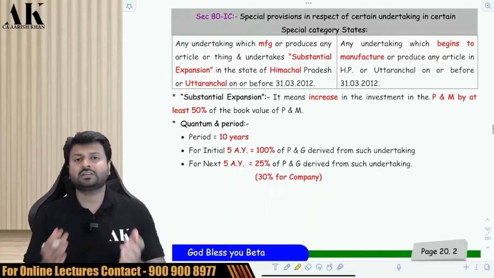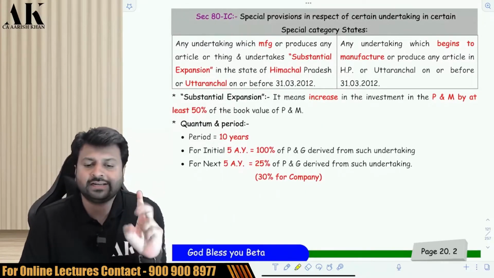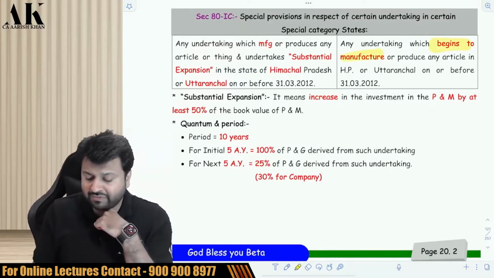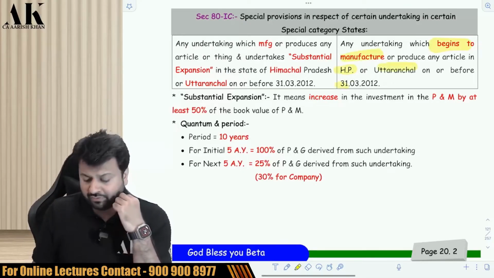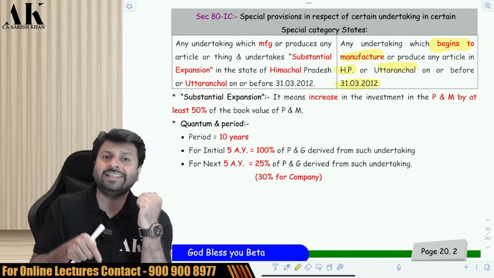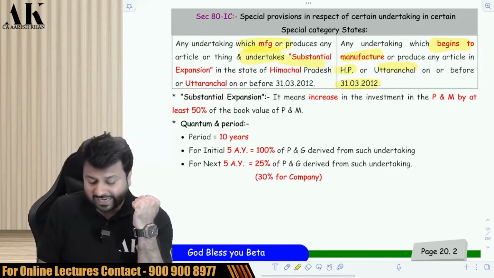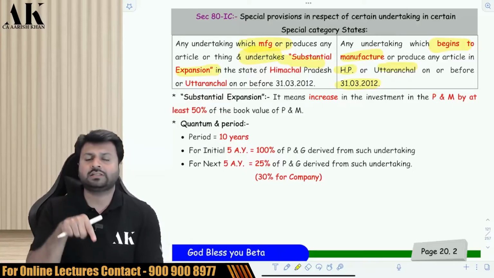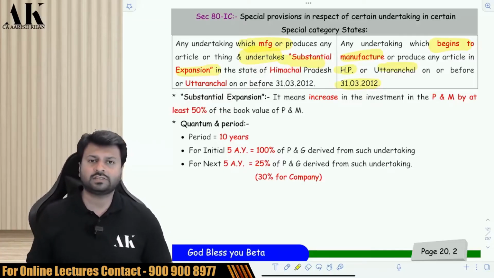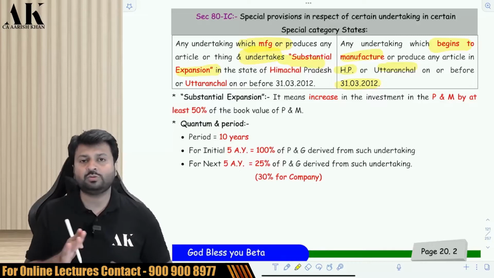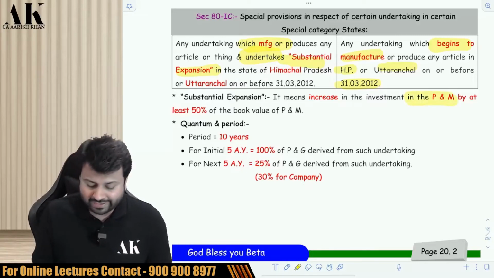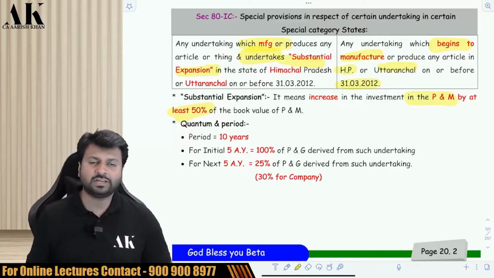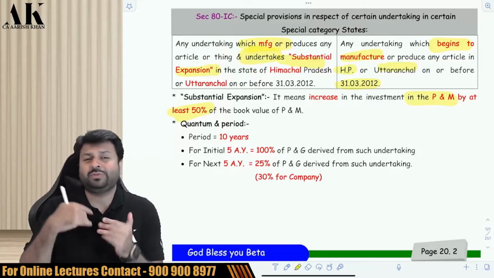Next deduction is ATIC, which is for two states, that is Himachal Pradesh and Uttaranchal. If you go to Himachal Pradesh or Uttaranchal and begin manufacturing before 2012, or if you are already there in Himachal Pradesh and you make a substantial expansion in the state of Himachal Pradesh and Uttaranchal. Sir, what do I mean by substantial expansion? Substantial expansion means there has to be an increase in your plant and machinery by at least 50% of the book value as compared to last year. Suppose your book value of plant and machinery in the last year was 100 crore. So in the current year it has to be at least 150 crore.